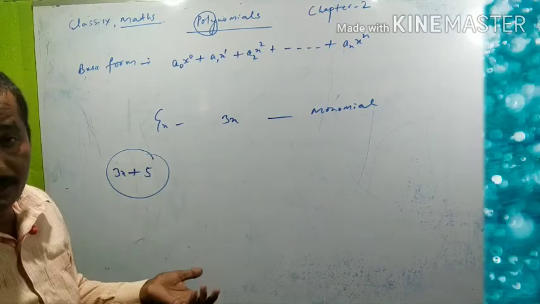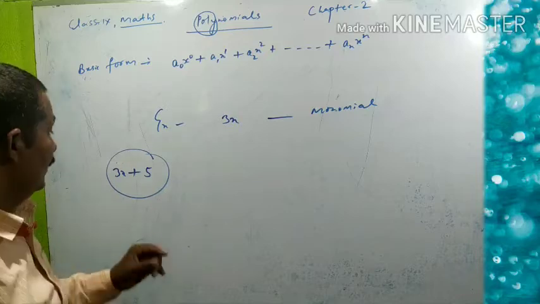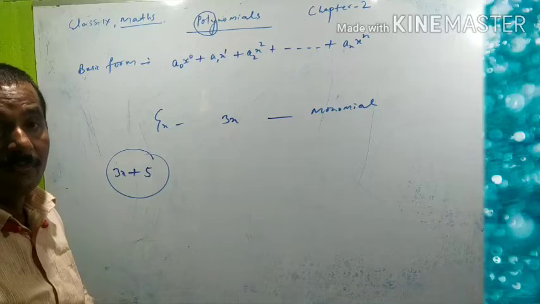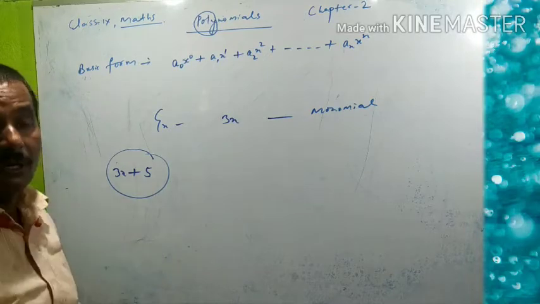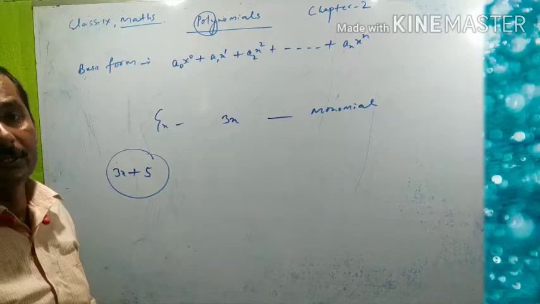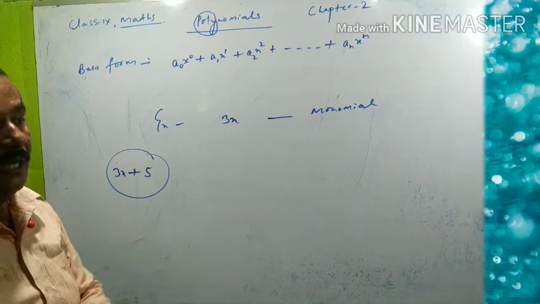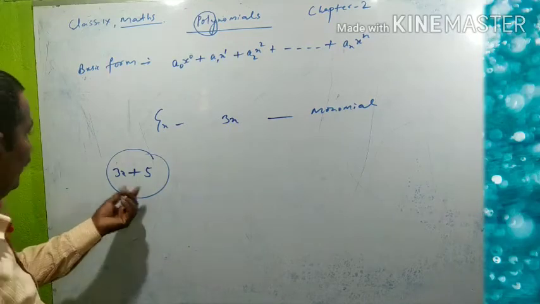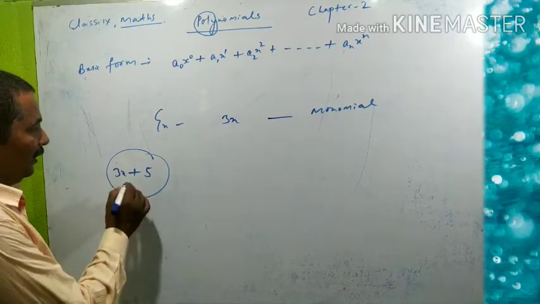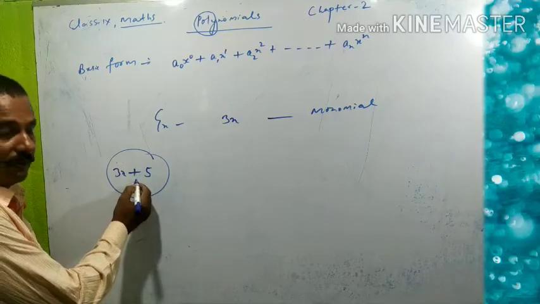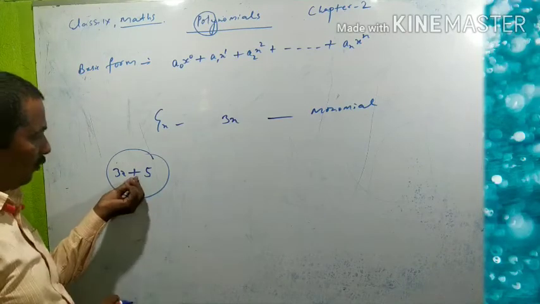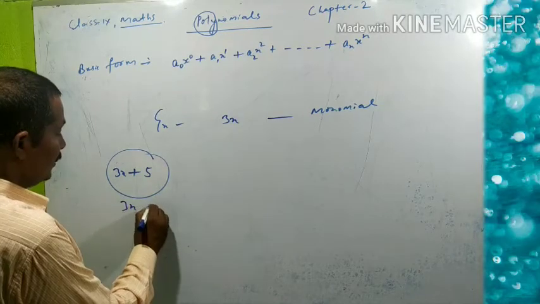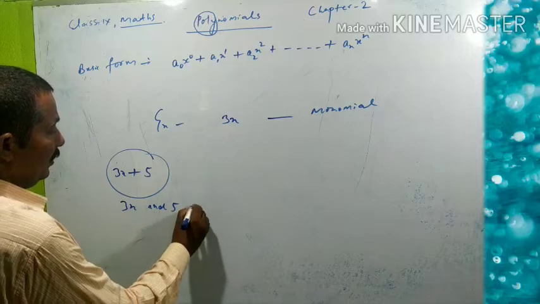Roughly you can say the terms without operations are easy for the students to write. Like here, the operating sign is what? Plus. So that means you drop out the plus here. What is left here? 3x and 5. So 3x and 5 are terms.